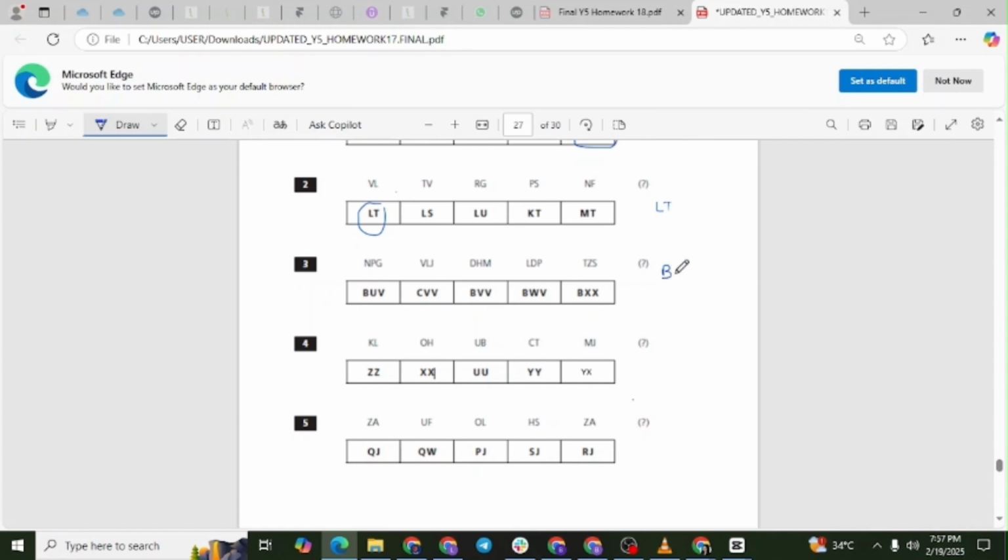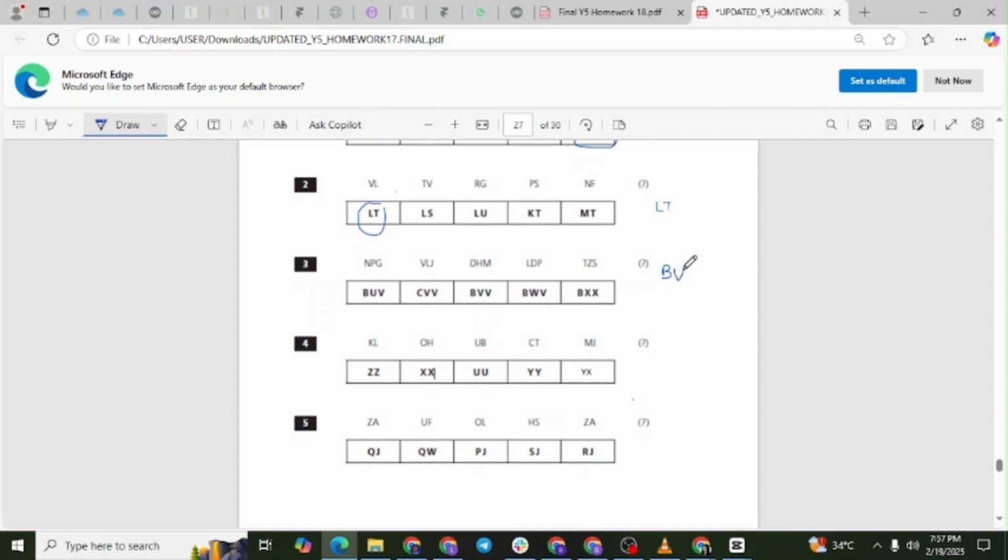H, 8, to D, 4, is minus 4. D, 4, to Z, 26, is plus 22. The pattern is minus 4, minus 4, minus 4, plus 22. Following this pattern, the next step should be minus 4. Z, 26, minus 4 gives us V.